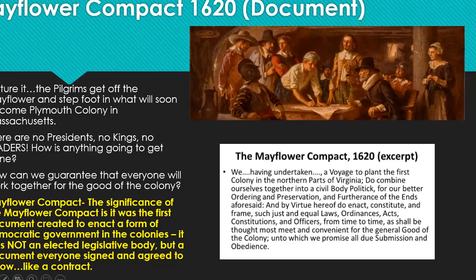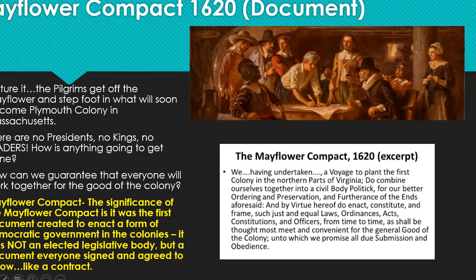How are they going to guarantee that everybody that lives in Massachusetts colony is going to be willing to work together for the good of the colony? And they are going to come up with a compact or an agreement. Okay. It's a document. Basically, a compact is a document. And this document, everybody signs and says, we're going to agree to follow this compact or this contract. So when somebody says, hey, this is what we're going to do and this is what we're not going to do, everybody that lives in that colony is going to agree to it.